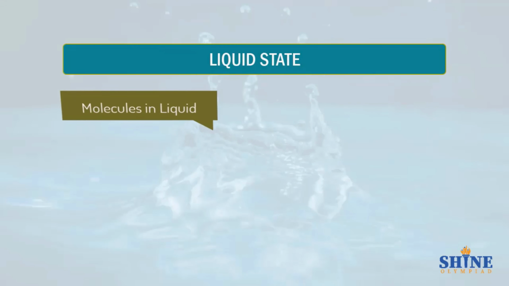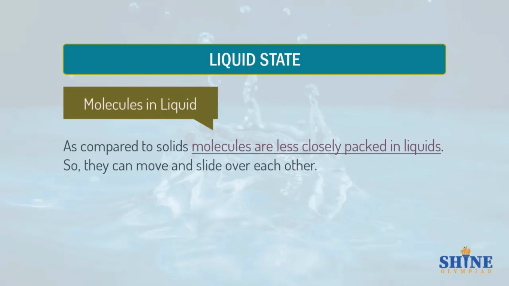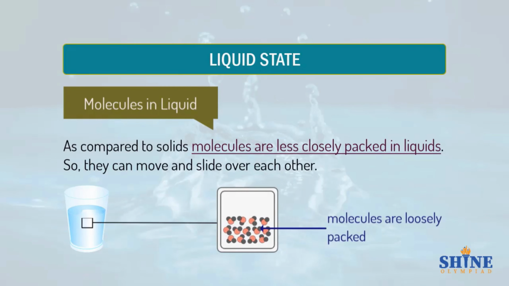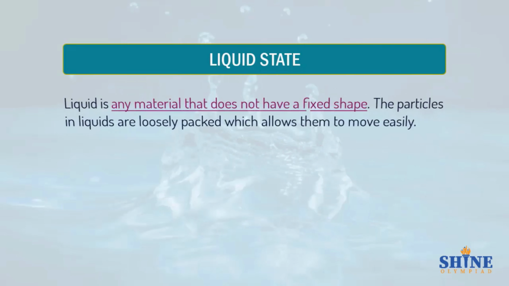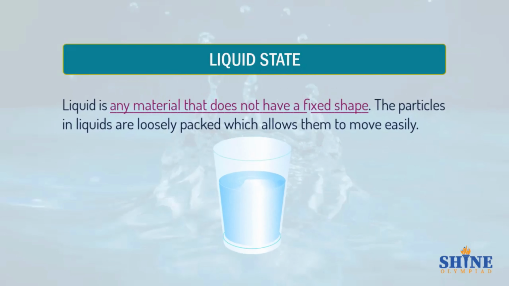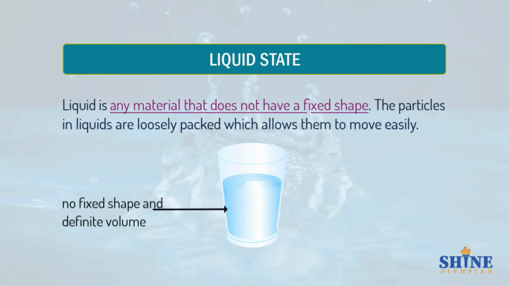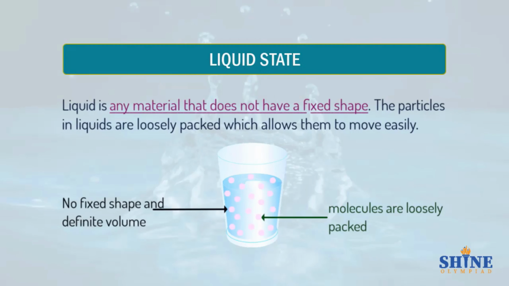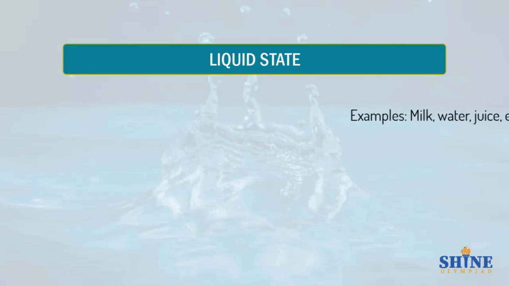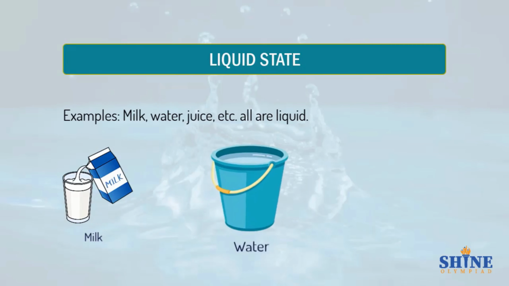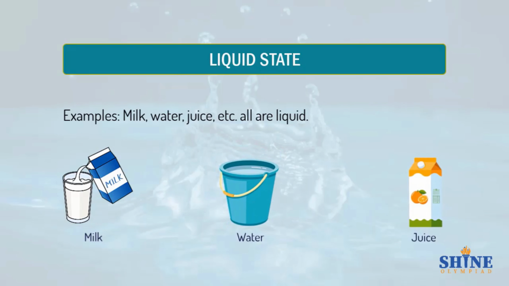Liquid state. Molecules in liquid. As compared to solids, molecules are less closely packed in liquids, so they can move and slide over each other. Liquid is any material that does not have a fixed shape. The particles in liquids are loosely packed, which allows them to move easily. Examples: milk, water, juice, etc. All are liquid.